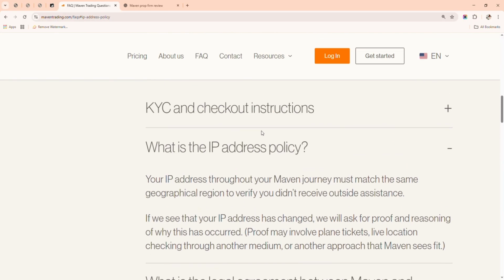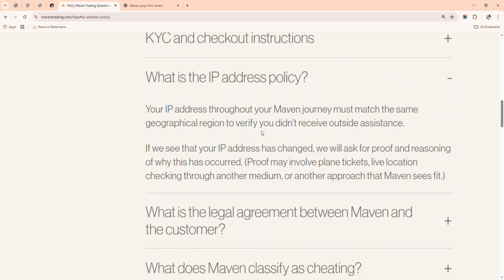So let's look at the IP address policy, because a lot of traders fall for this one. Very, very important. Your IP address throughout your Maven journey must match the same geographic region to verify you didn't receive assistance. Many persons give out their profile account to people to help them trade and pass it, which is against Maven's policy. So you must make sure that you abide by this. Stick to trading with your account. If you must use different devices, make sure they are in the same location as you.